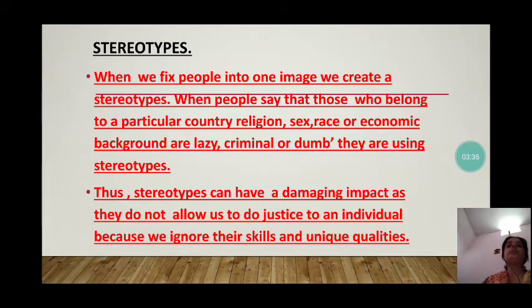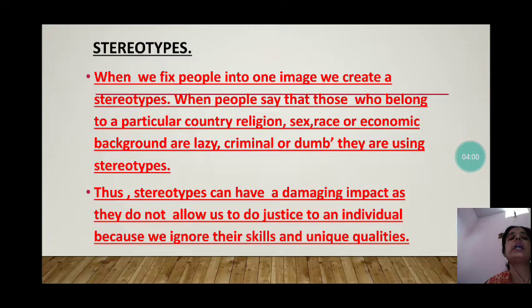Next topic is stereotypes. Stereotypes means when we fix people into one image, we create a stereotype. It means that the prejudice or preconceived idea leads to stereotypes.